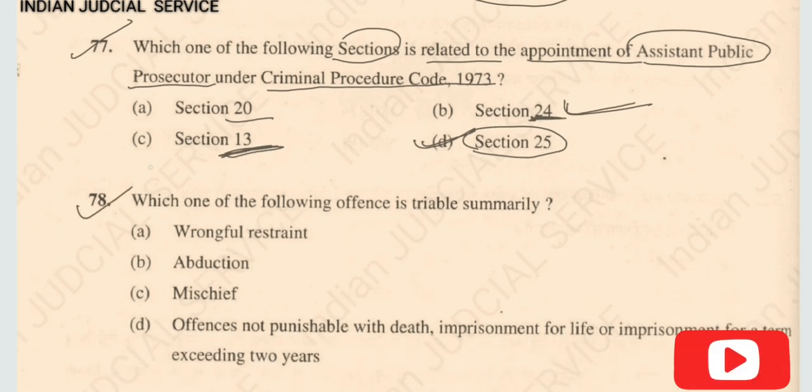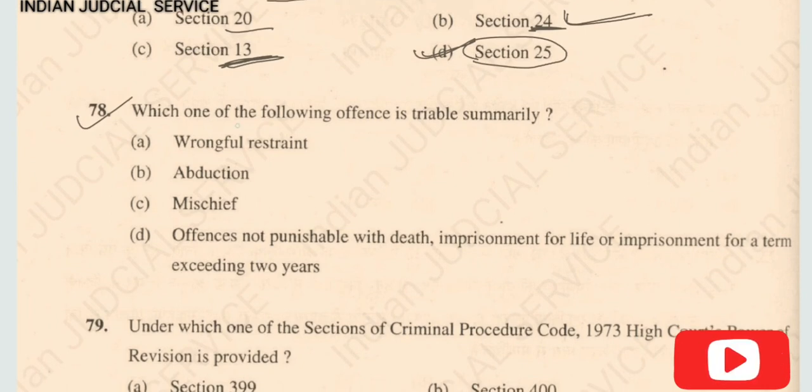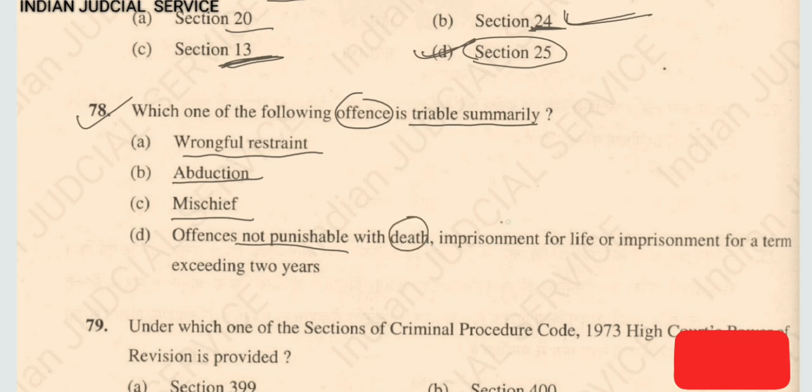Now question number 78. Which one of the following offences is triable summarily? Option A, wrongful restraint. Option B, abduction. Option C, mischief. And option D, the offence not punishable with death, imprisonment for life, or imprisonment for a term exceeding 2 years. So the answer of this question is option D.